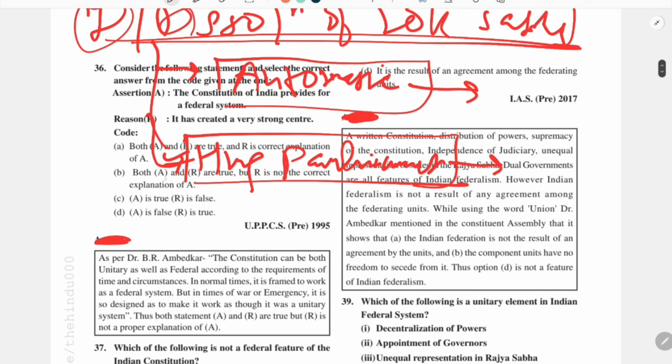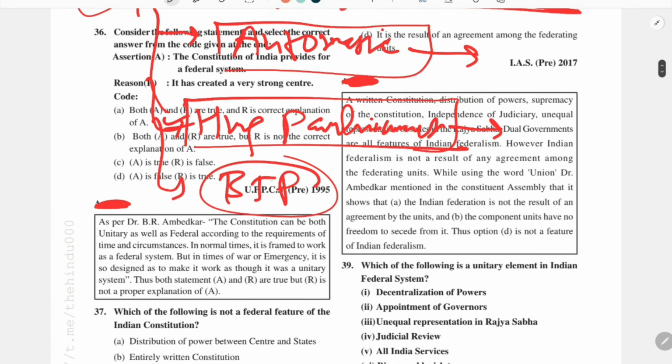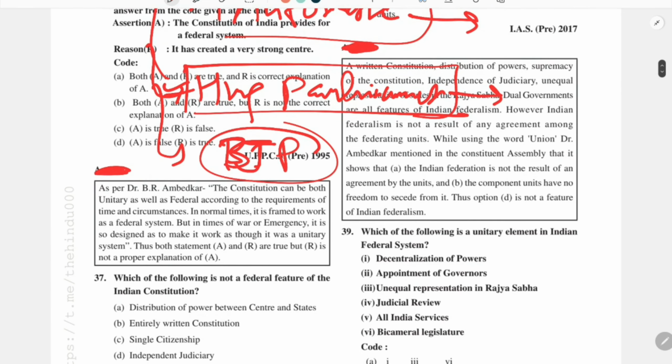Then there is a situation when a party is ruling, suppose BJP, we take a current example. Suppose BJP is ruling at the center, but is not in a clear majority. It has formed government with some of its alliances, so it has taken help from some of its allied partners.